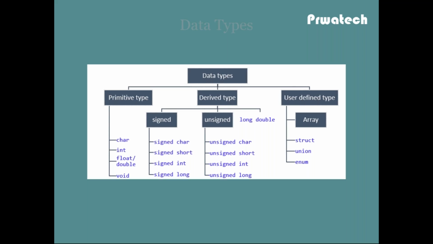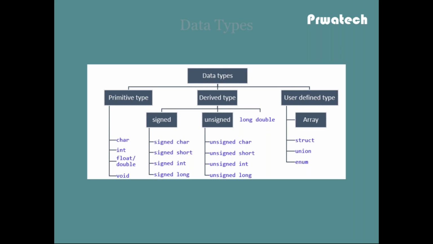Third, the user-defined data types are arrays, which can be single-dimensional, multi-dimensional or two-dimensional, and structures using the struct keyword, union, and enum. There are three types of data types: primitive data types, derived data types, and user-defined data types. Primitive data types are categorized into char, integer, float, double, long. Derived data types are signed and unsigned, and user-defined data types are arrays, structure, union, enum.